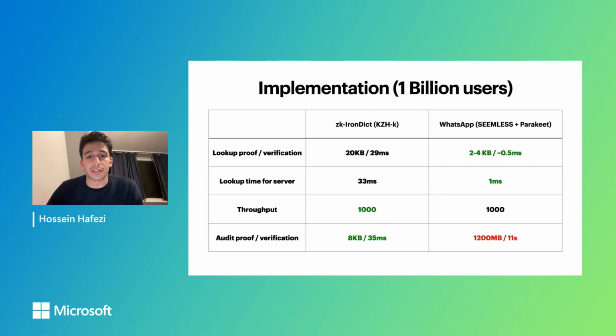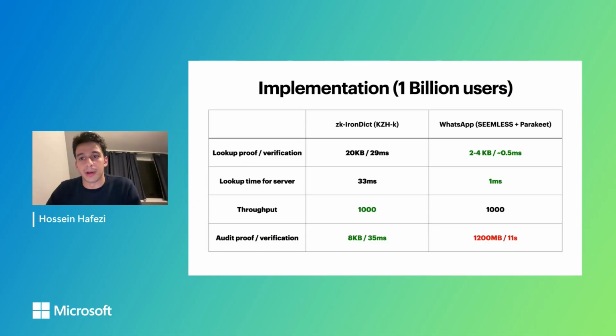And finally, implementation. We have implemented our scheme for a dictionary of size 1 billion. Here's a comparison from ZK IronDict instantiated with KZH to WhatsApp, which is based on SEEMless and Parakeet. Our lookup proof size is almost 20 kilobytes, which can be verified in about 30 milliseconds, while for WhatsApp it is much less.